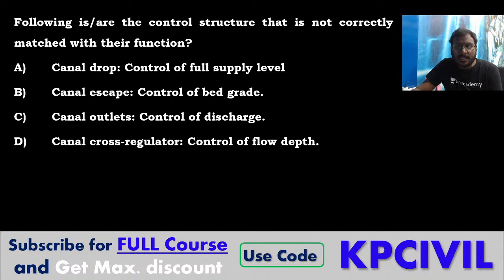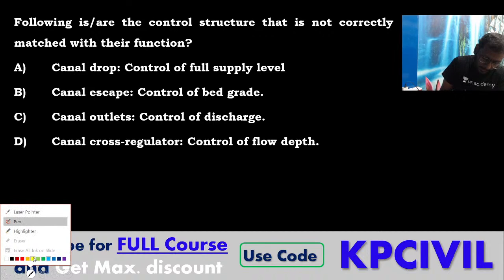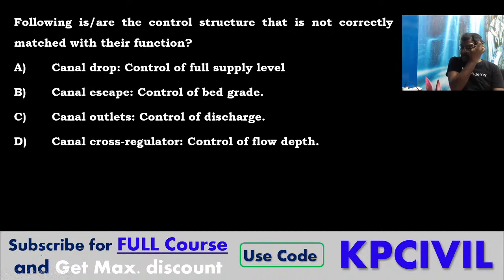Following is the control structure that is not correctly matched with their function. What control structure is not correctly matched? Canal drop, control of full supply level. Canal escape, control of bed grade. Canal outlet, control of discharge. Canal cross-regulator, control of flow depth.